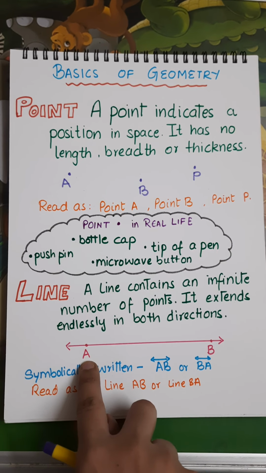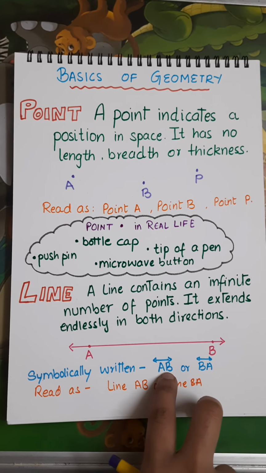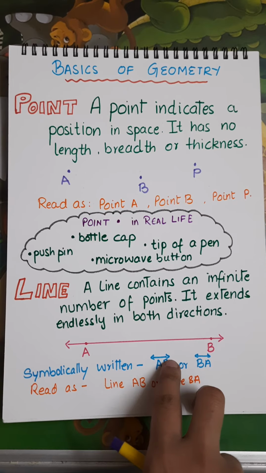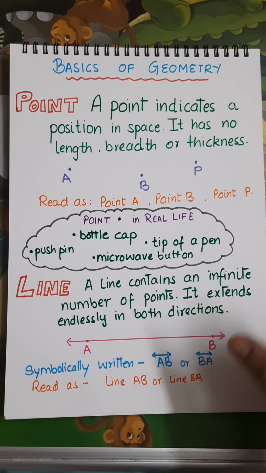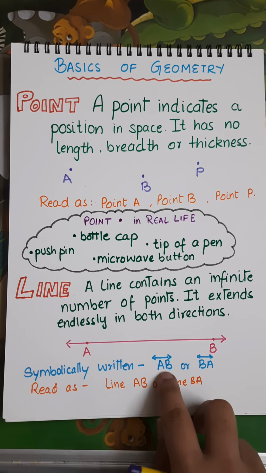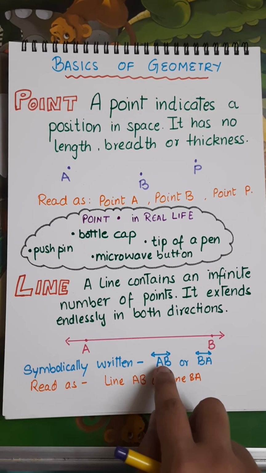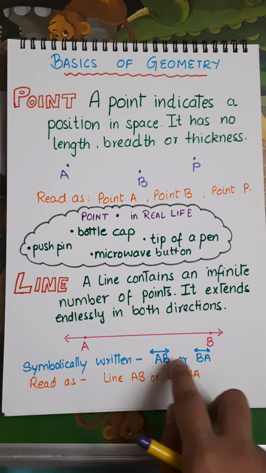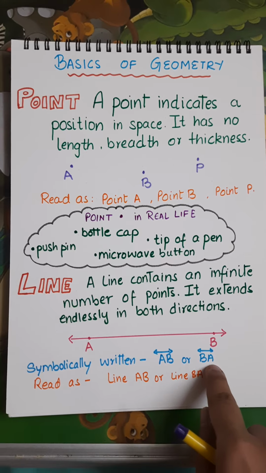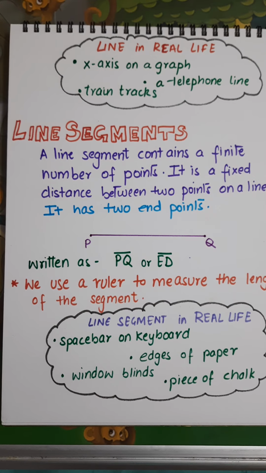Since I have written this point A and B, so this is line AB, and this bar with two arrows is extremely important, because when you are not showing me the heading, you have just written AB and this symbol, I can say that this is line AB. And you can swap the places, whether you write AB or BA, but the symbols are very important, right?